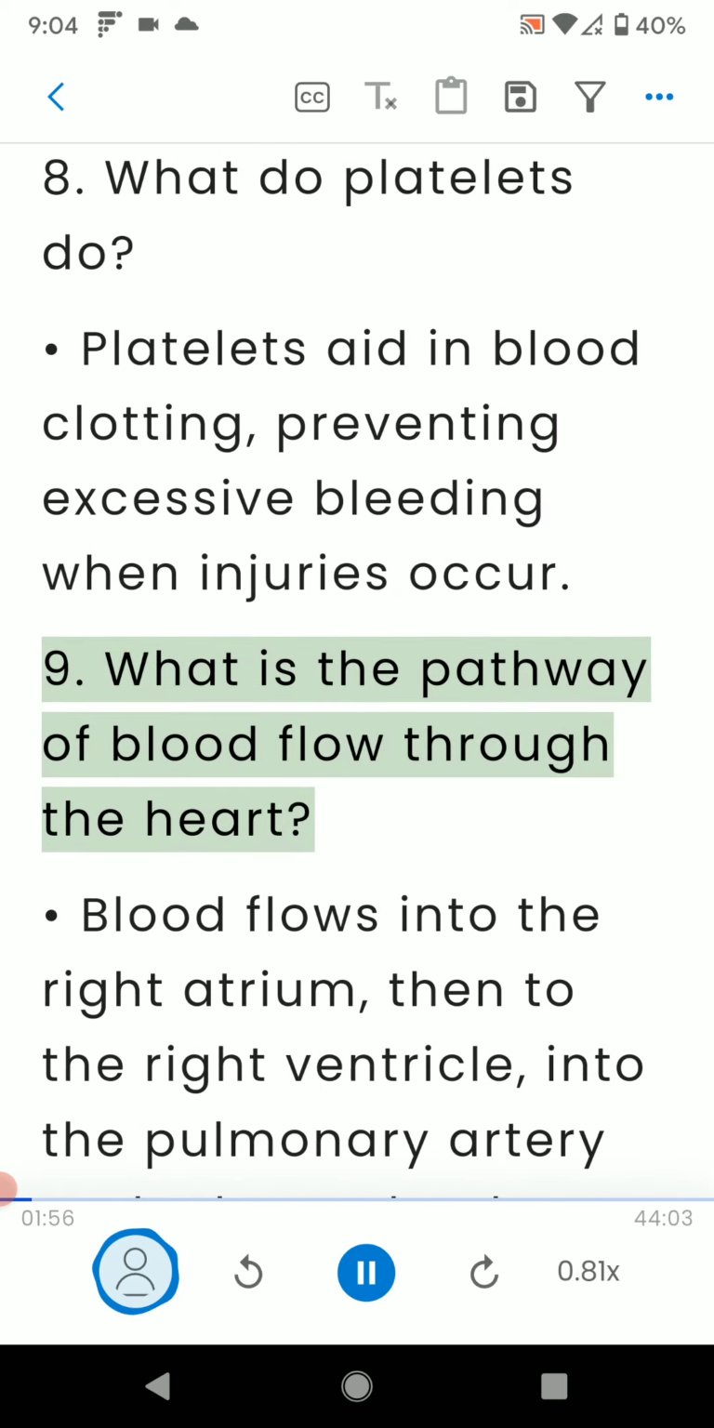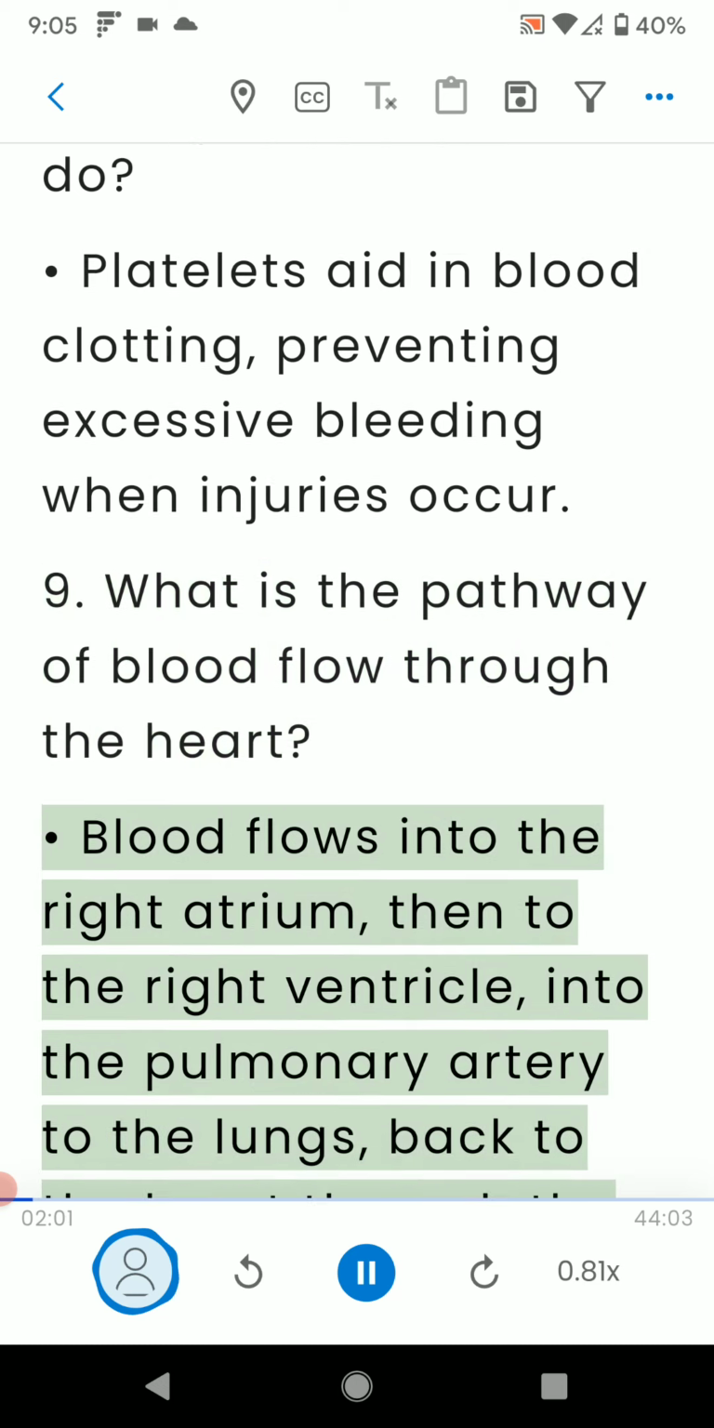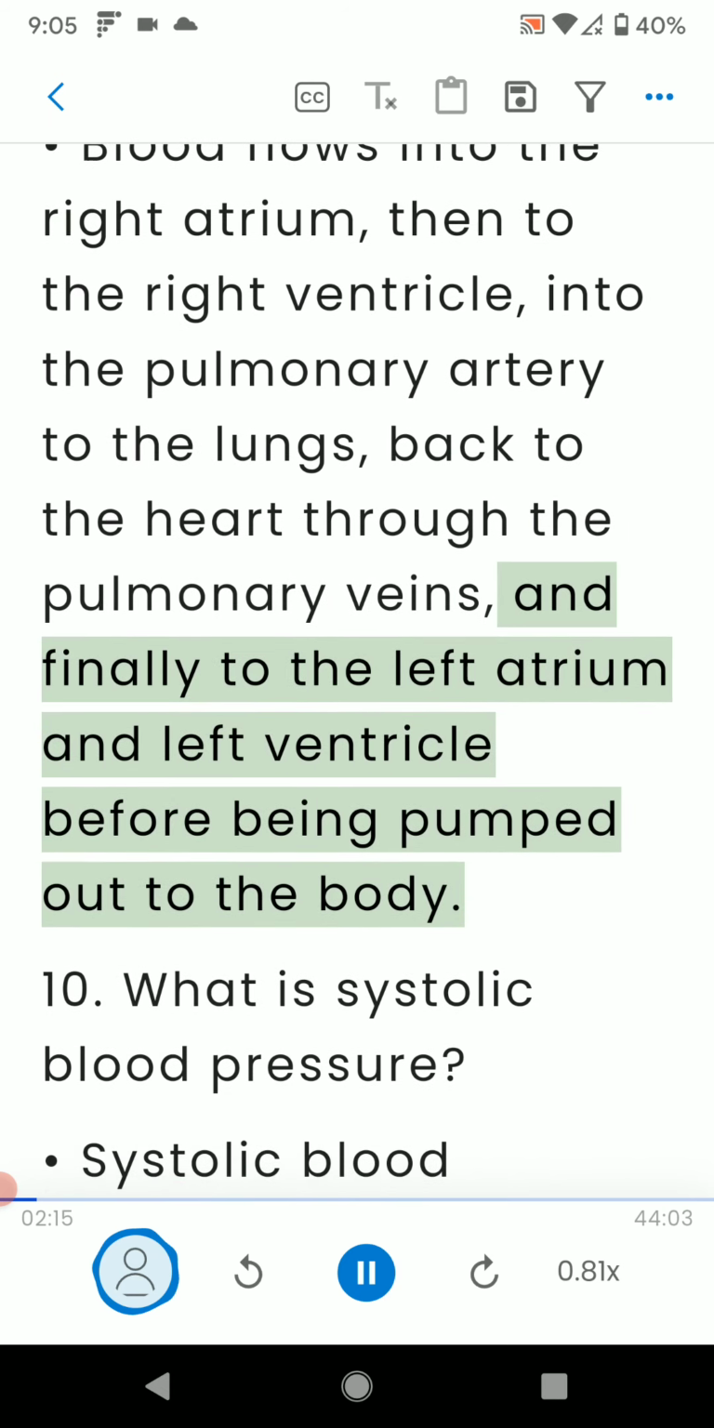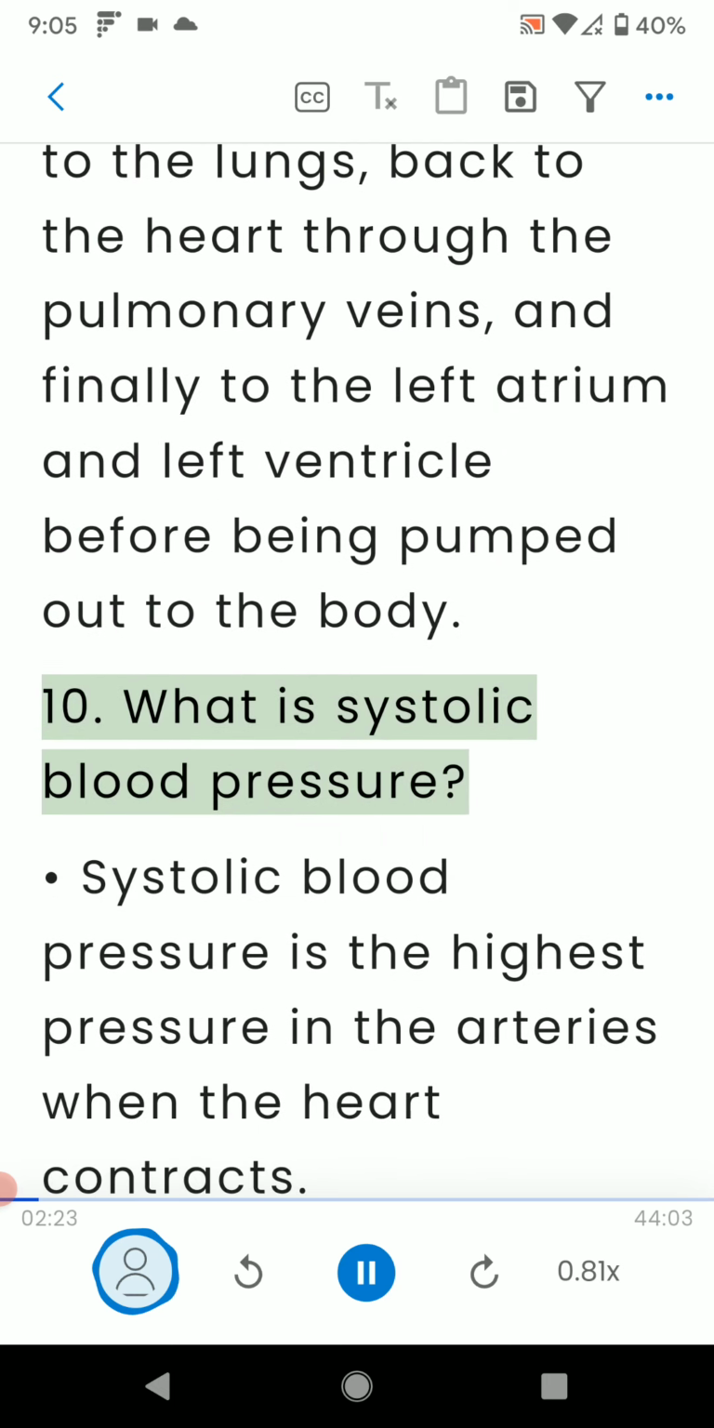9. What is the pathway of blood flow through the heart? Blood flows into the right atrium, then to the right ventricle, into the pulmonary artery to the lungs, back to the heart through the pulmonary veins, and finally to the left atrium and left ventricle before being pumped out to the body. 10. What is systolic blood pressure?